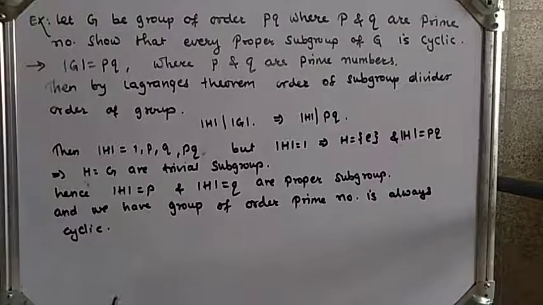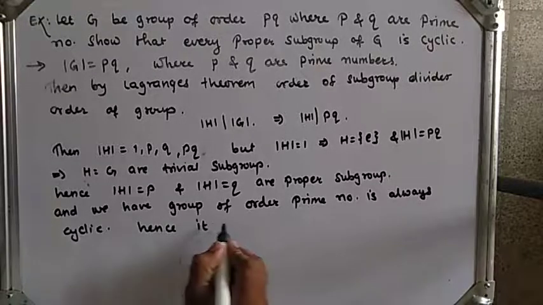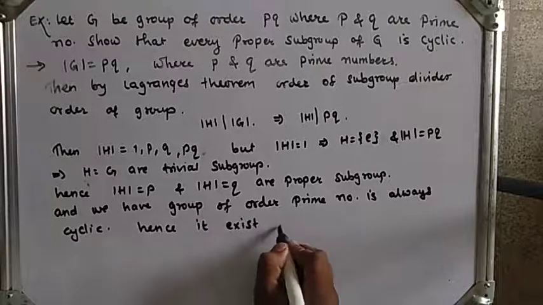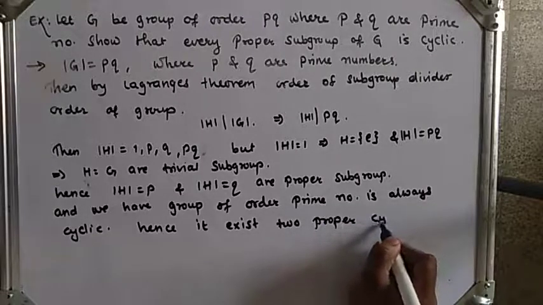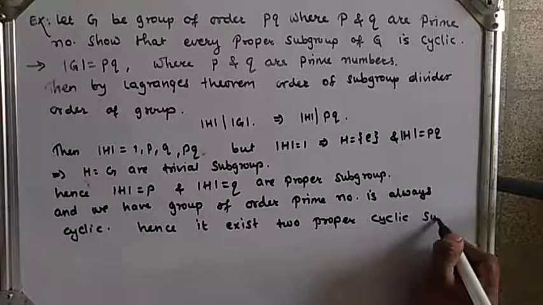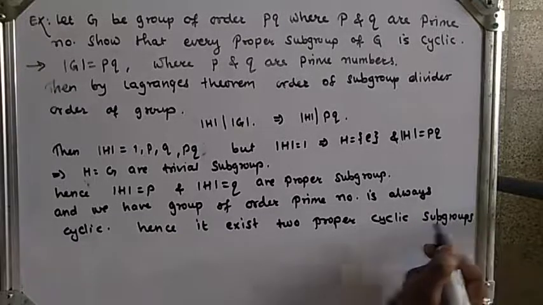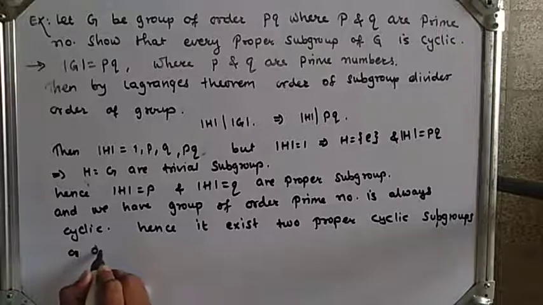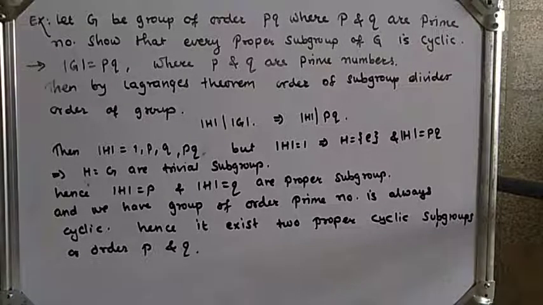Hence there exist two proper cyclic subgroups of order p and q. So G has two proper subgroups, which are cyclic.